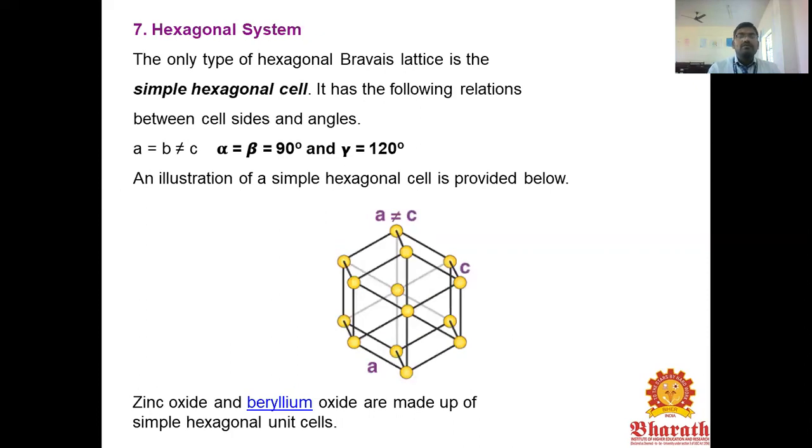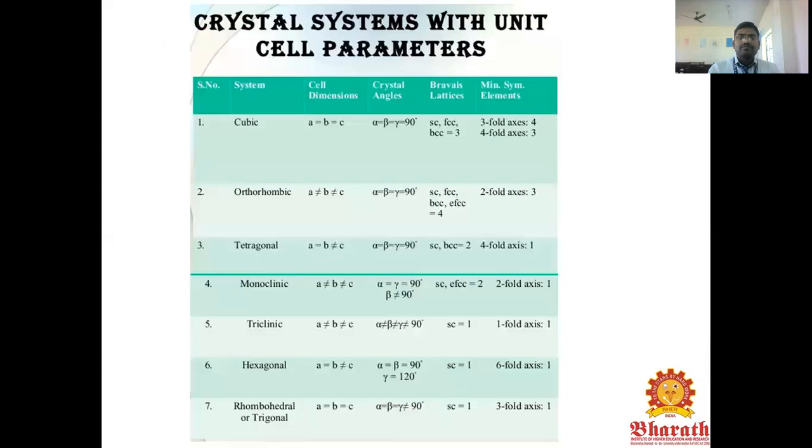Next one is the hexagonal system. The only type of hexagonal Bravais lattice is the simple hexagonal system. It has the following relationship: A equal to B, not equal to C. Alpha and beta are equal to 90 degrees, and gamma is equal to 120 degrees. You have to rotate for alpha and beta equal to 90 degrees, and gamma for 120 degrees. Zinc oxide and beryllium oxide are made up of simple hexagonal unit cells.